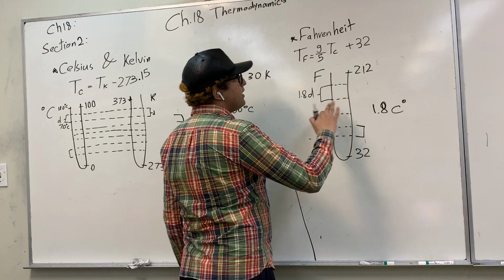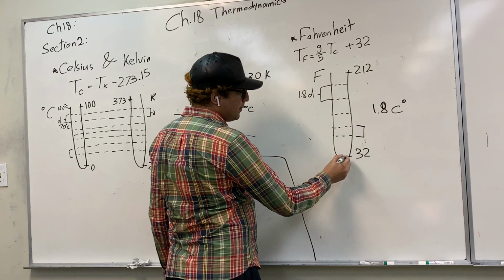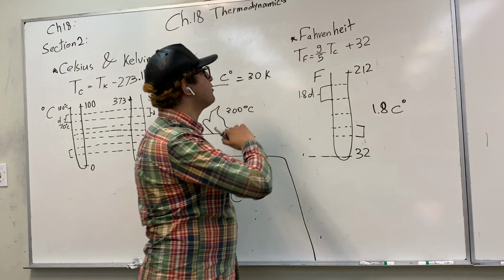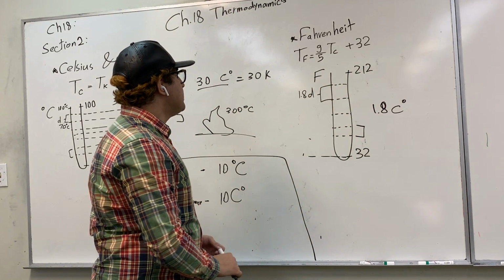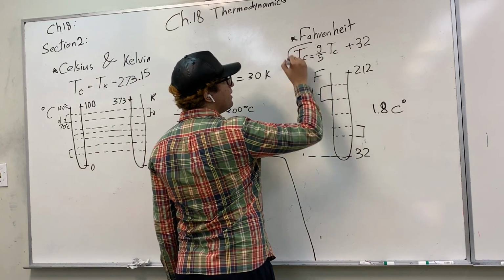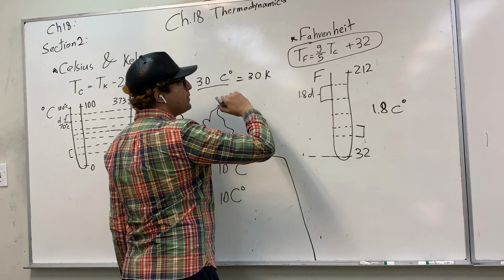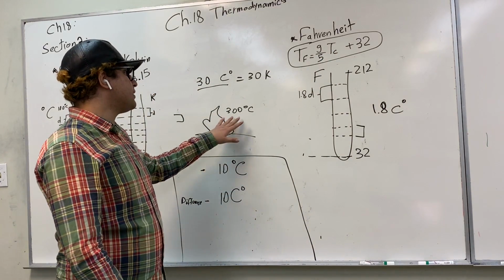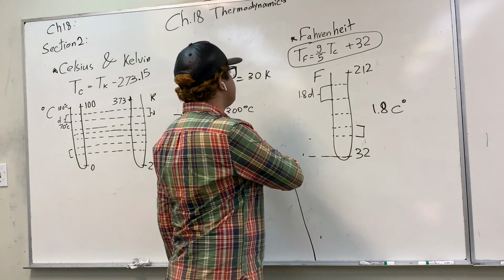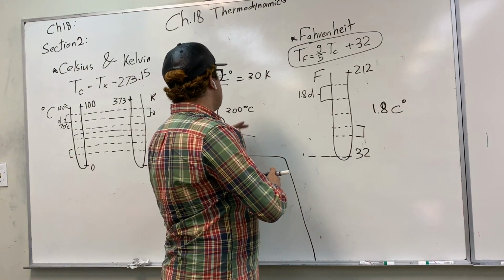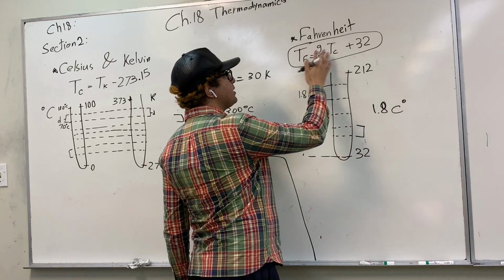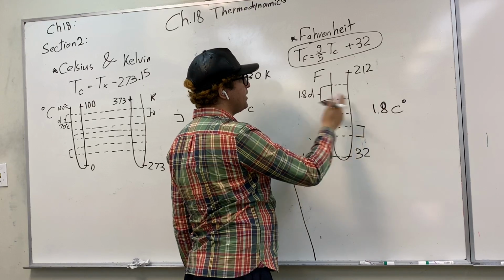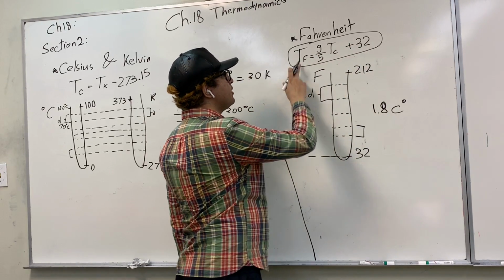Okay, and in Fahrenheit the water freezes at 32 Fahrenheit and it boils at 212 Fahrenheit. If you want to convert between Fahrenheit and Celsius, you plug your value in here. For example, if you have a fire at 300 degrees Celsius and you want that expressed in Fahrenheit, you just take this 300 and multiply it by 9 over 5. 9 over 5 is exactly the same as 1.8. And then add 32 to it and you will get your answer in Fahrenheit.